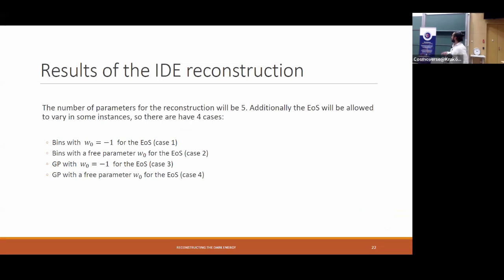So now I'm going to talk about the results of our reconstruction. First, we have 4 cases for our reconstruction. In 2, we use the bins approach. In 2, we use the Gaussian process approach. And in one of the bins and in one of the Gaussian processes, we fixed the parameter W0 to -1.